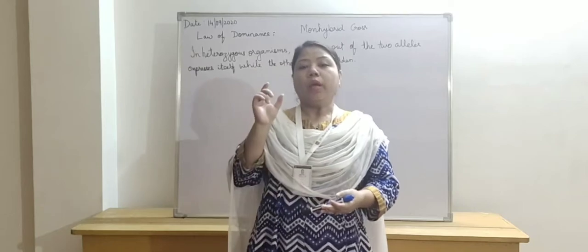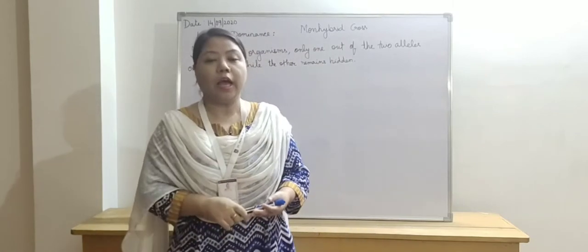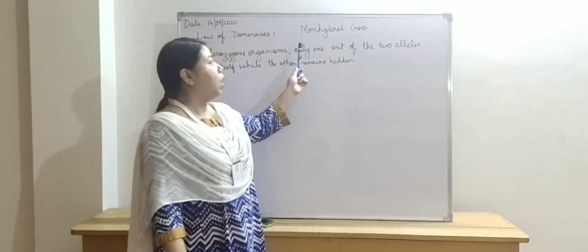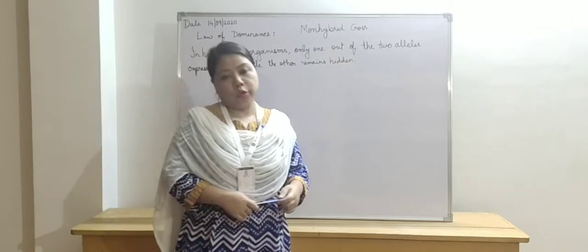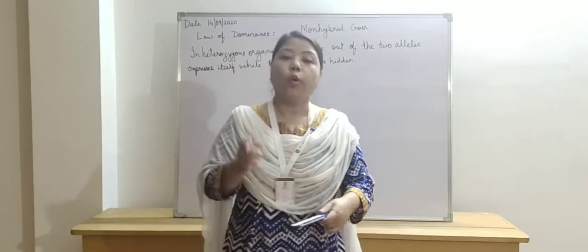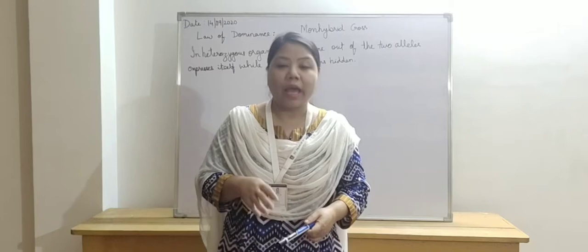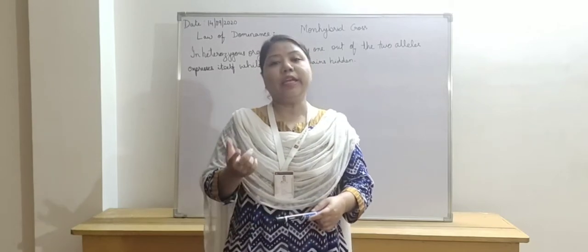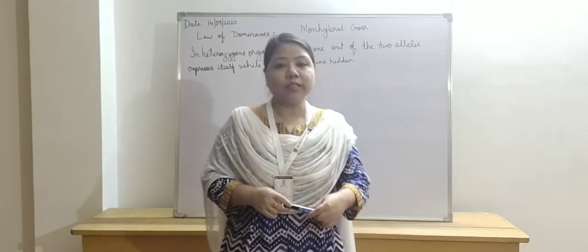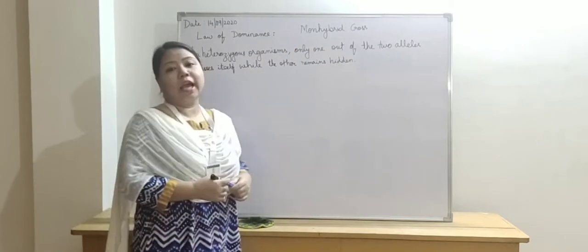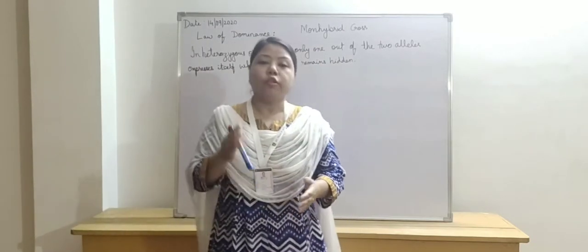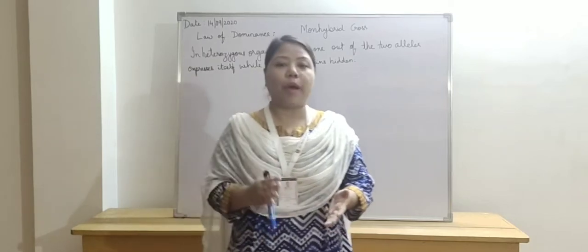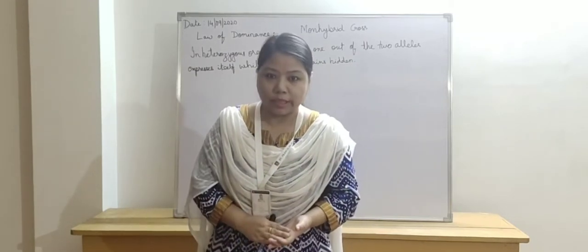So we will be discussing the monohybrid cross, or the monohybrid experiment, which Mendel did. And after doing the experiment, he gave two laws, that is law of dominance and law of segregation. So first we will discuss the law of dominance.